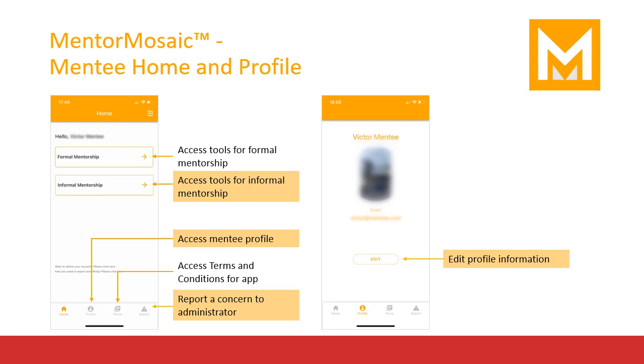Along the bottom of the home screen is a toolbar with 4 items. You are currently on the home screen, but can return to this screen from other parts of the app by clicking this home button. You can access your personal profile and make edits and changes. You can access the terms and conditions for use of the MentorMosaic app by pressing the relevant button. And finally, should you note technical concerns or are having difficulties with another member of your group, you can click the button Report a Concern to the administrator to access a form that allows you to describe your concern.